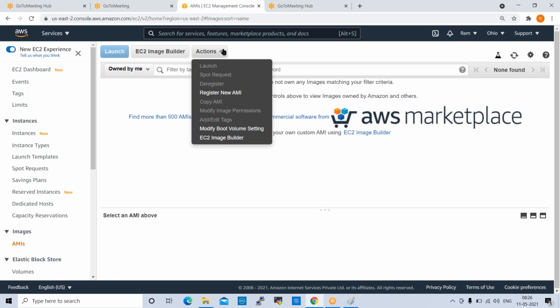What is the option? Deregister. Exactly. So you need to open AMIs, select the AMI, and click on Deregister to delete your AMIs. AMI also utilizes storage, right? So a bill will be generated. You can delete AMIs once you complete your practice.